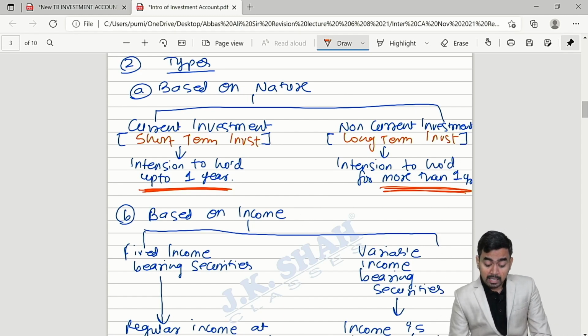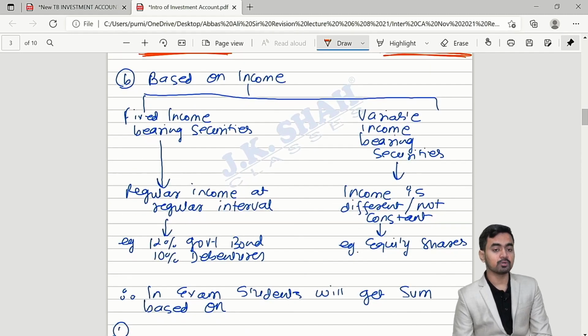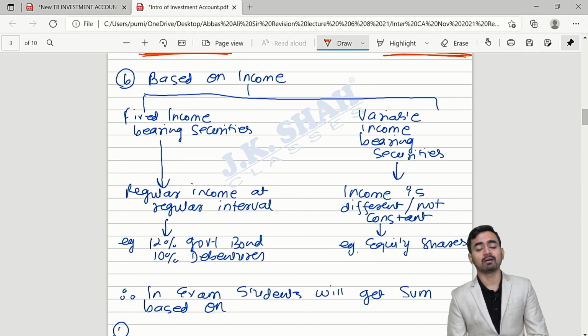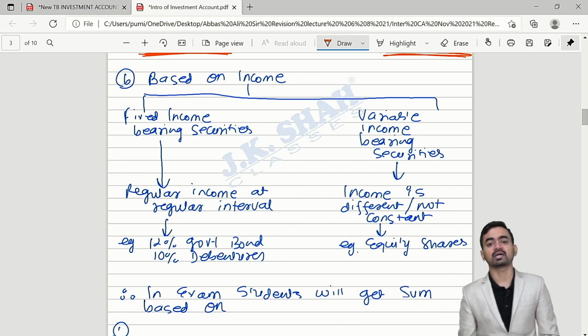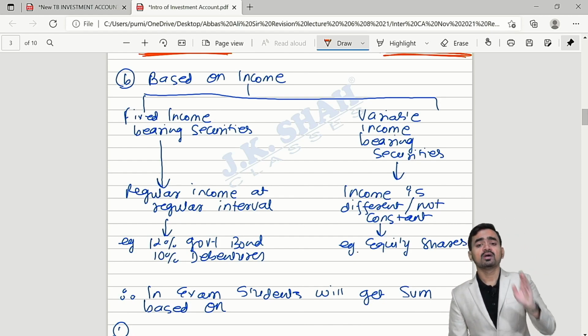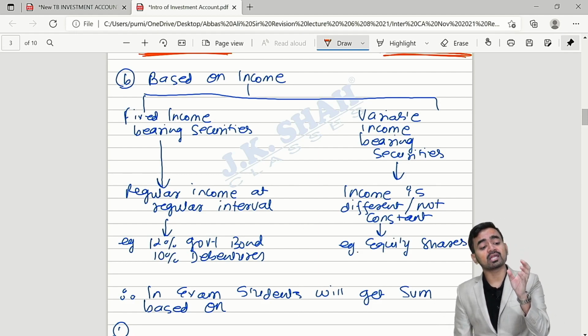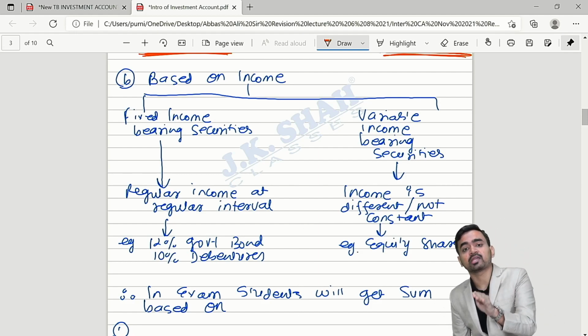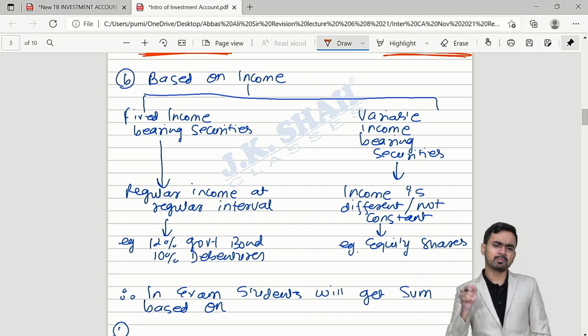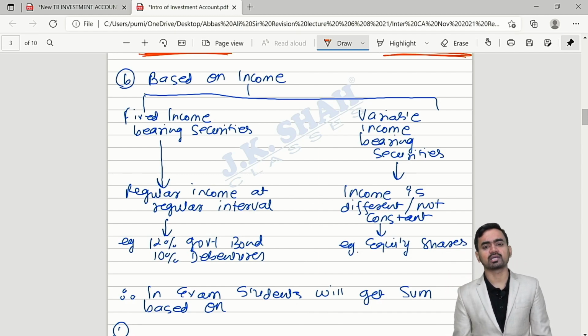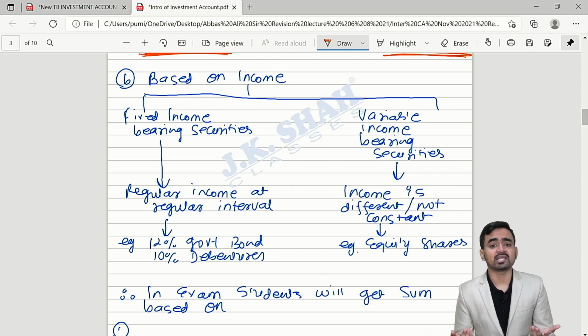Okay. One more bifurcation you can do based on income: fixed income bearing securities and variable income bearing securities. Okay. Sir, what is the meaning of fixed income bearing securities? Regular income we will receive at the regular interval. Then what is the meaning of, sir, variable income bearing securities? Simple. No regular income, no constant income.